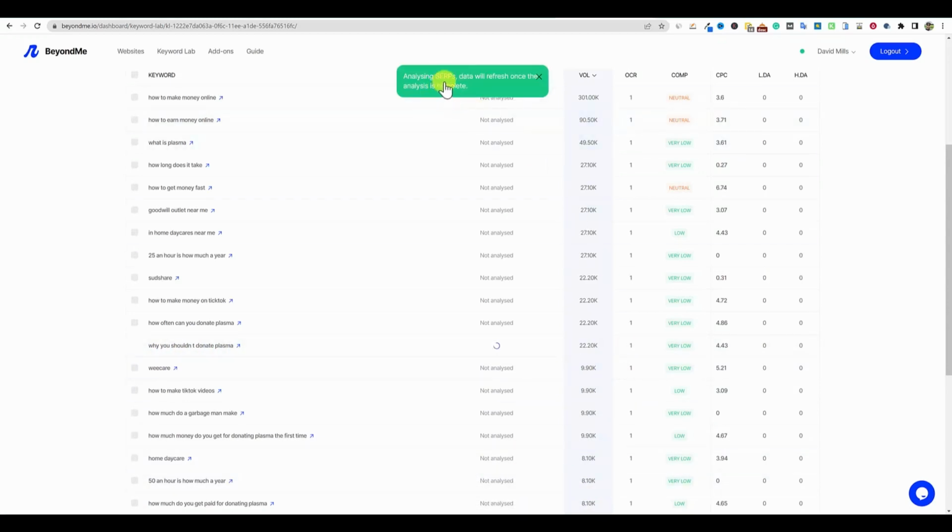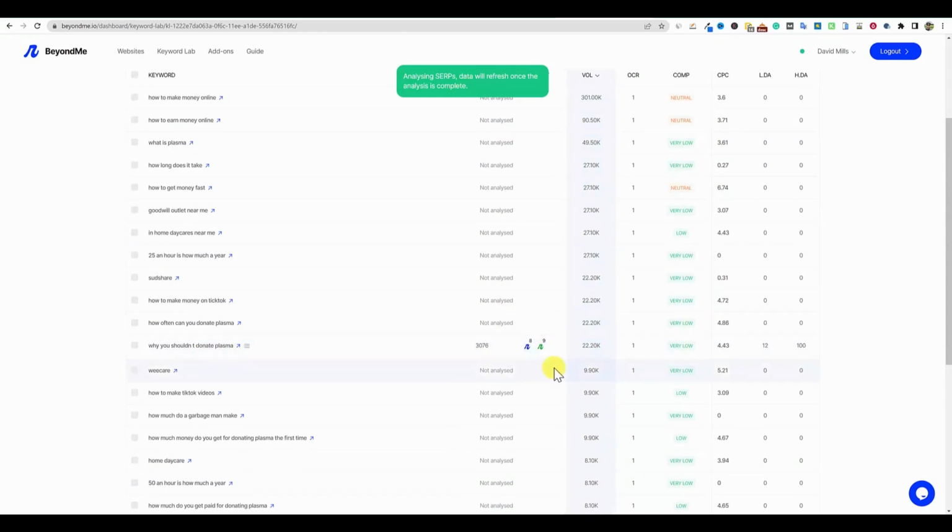And so it's analyzing SERP. Data will refresh once the analysis is complete. So we'll just look at this right here. And that's very fast. And so it's saying that there is a YouTube video, and then there is a joinparachute.com, and the 12, I believe. See if you can see in the middle of the screen here. I'm not sure if I'm going to be zooming in on this or not in this video, but you can see that joinparachute.com has a 12 next to it.